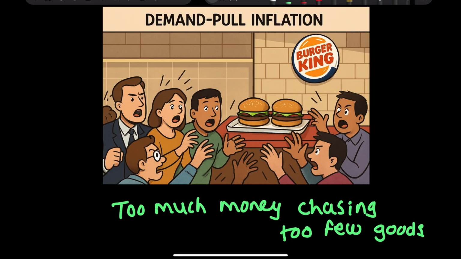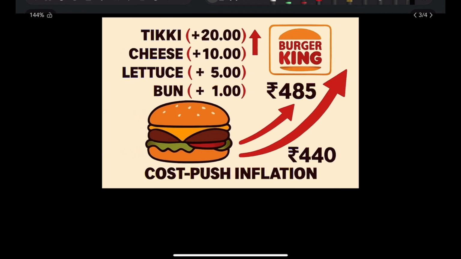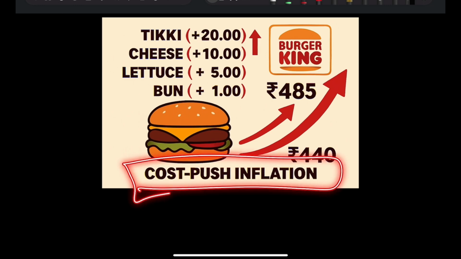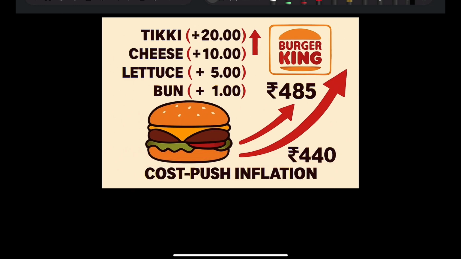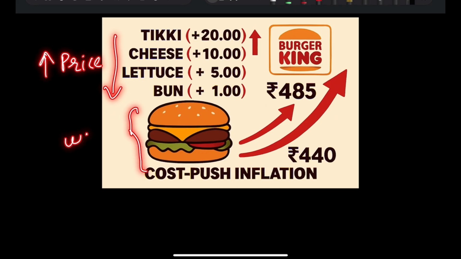Now, the next type is cost push inflation. Let us understand with the same example of burger. Now, suppose burger बनाने में we have been using टिक्की, cheese, lettuce and buns. अगर इन input cost की price बढ़ जाती है then the final price of burger will also rise.